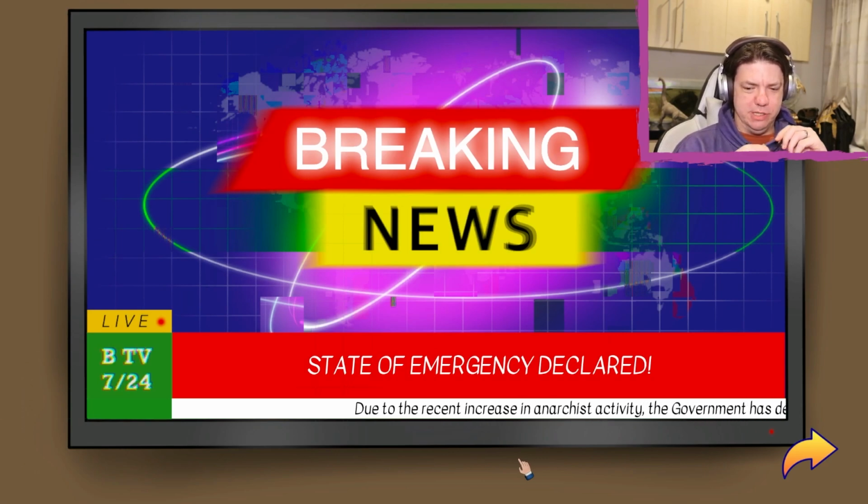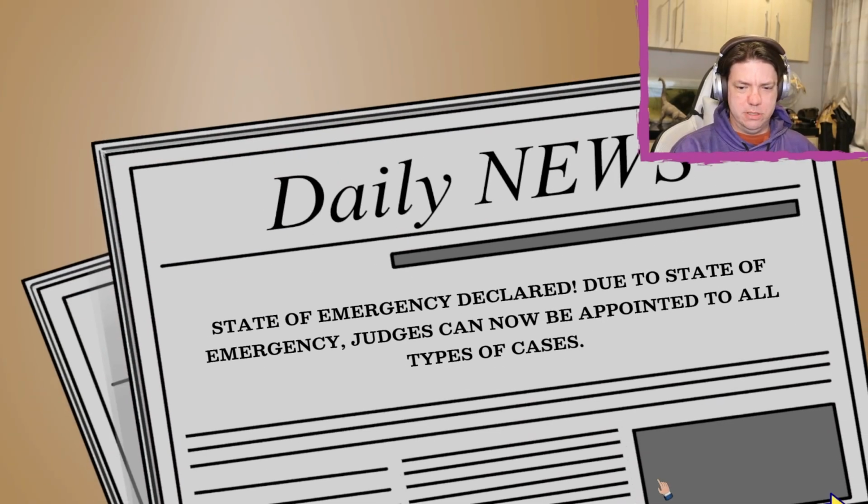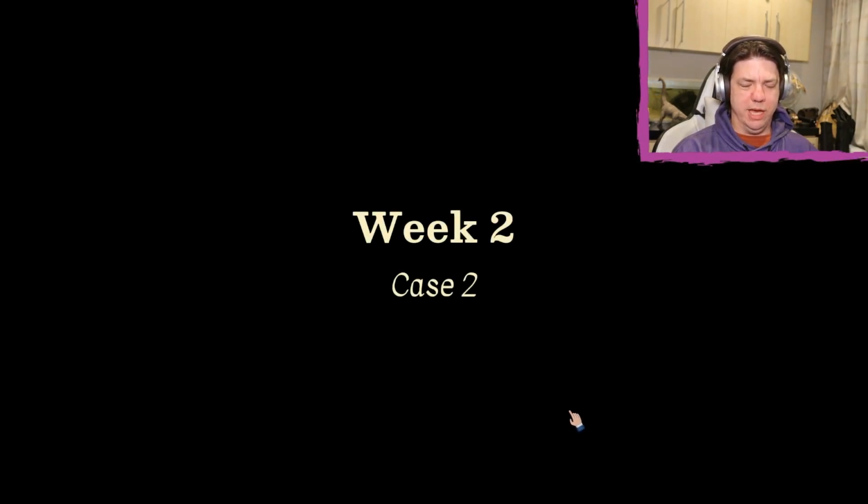Due to the recent increase in anarchist activity, the government has declared a state of emergency. Cool. Judges can now be appointed to all types of cases. Okay.